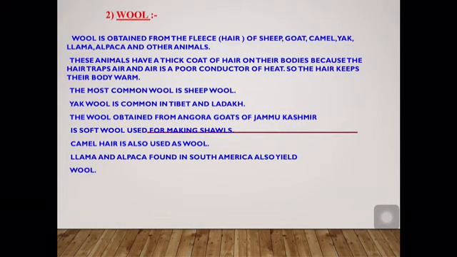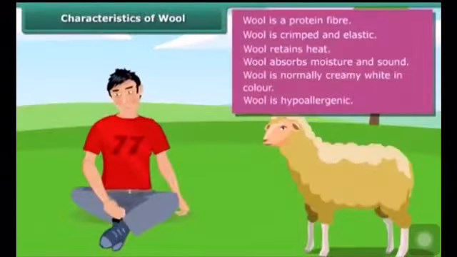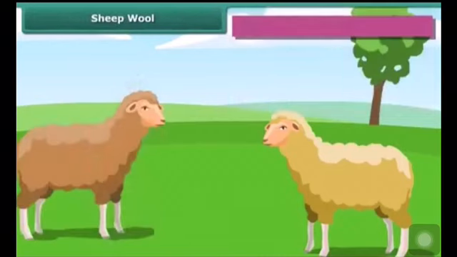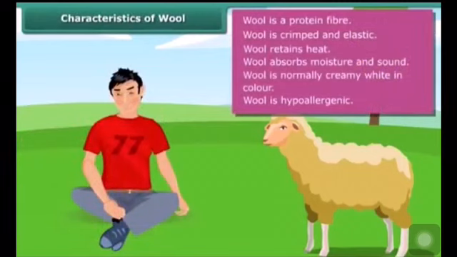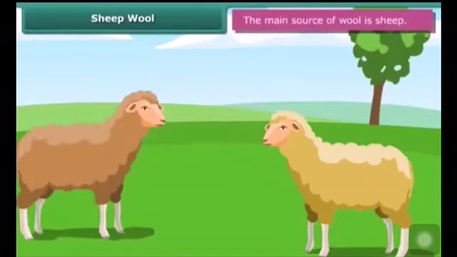The first animal fiber that we will discuss in this chapter is wool. Wool is mainly obtained from sheep. Characteristics of wool. Wool is a protein fiber. Wool is crimped and elastic. Wool retains heat. Wool fiber has hollow spaces so it easily absorbs moisture and sound. Wool is normally creamy white in color, but it can be black or brown. Wool is hypoallergenic, which means it shows fewer allergic reactions.